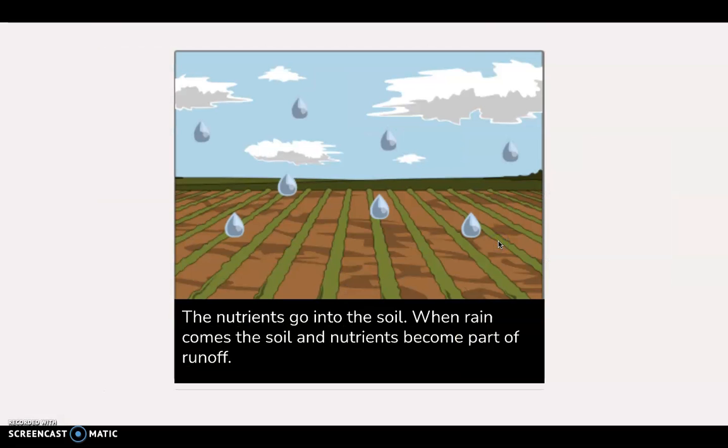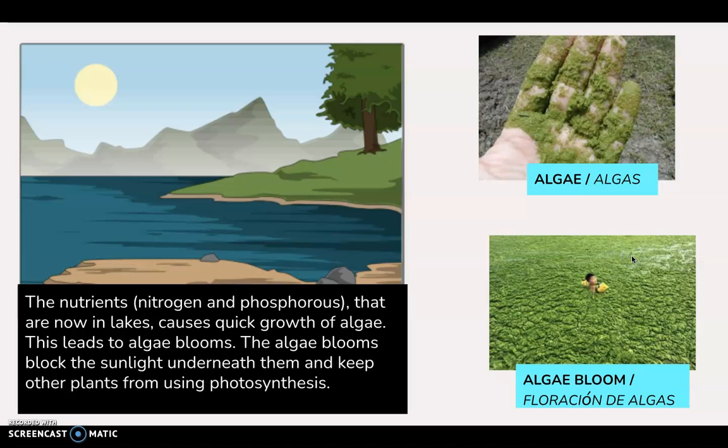However, the nutrients go into the soil and then it rains. These nutrients in the soil become part of runoff. Now think back to last week when you learned about what runoff means. Where does runoff end up going? So where do you think these nutrients will end up? Well, the nutrients, nitrogen and phosphorus, are now in lakes and other bodies of water.